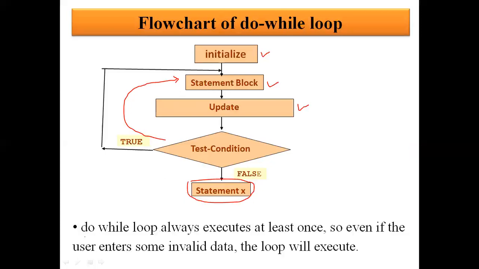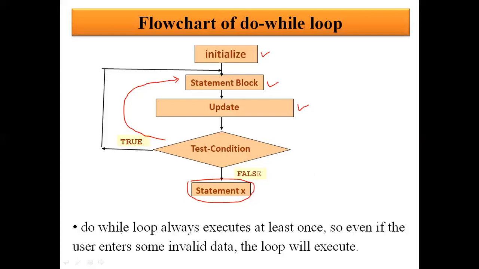So that is, I think, the very crucial point about do while loop, because there is a general question: where do we use do while loop? The obvious answer would be, if there is a situation where we want our statements to execute at least once, then we will go for do while loop. And if there is no such compulsion, then we can go for either for loop or while loop.